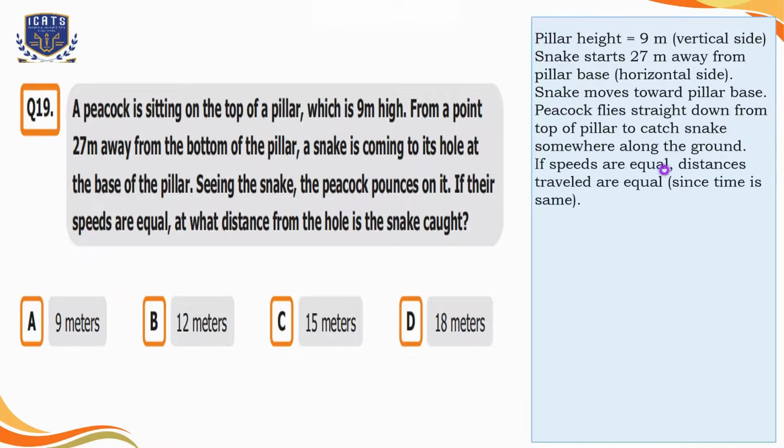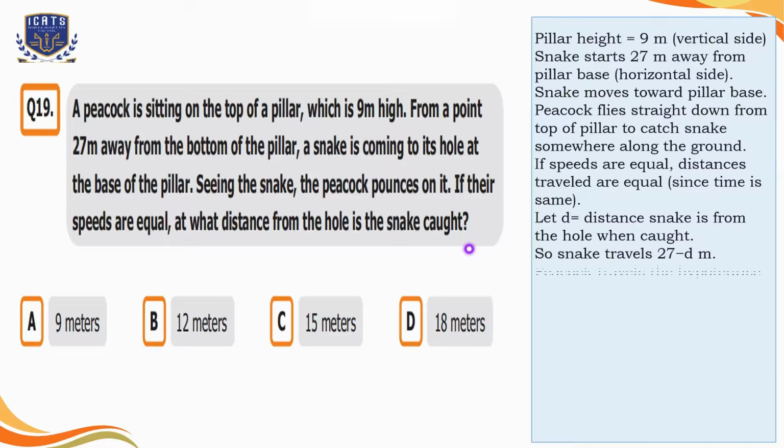So if speeds are equal, distances traveled are equal, since time is also the same. We can say that d is equal to the distance the snake is from the hole when caught. As the total distance from the pole to the snake is 27 meters, and at distance d the snake got caught, we can write it as 27 minus d meters.